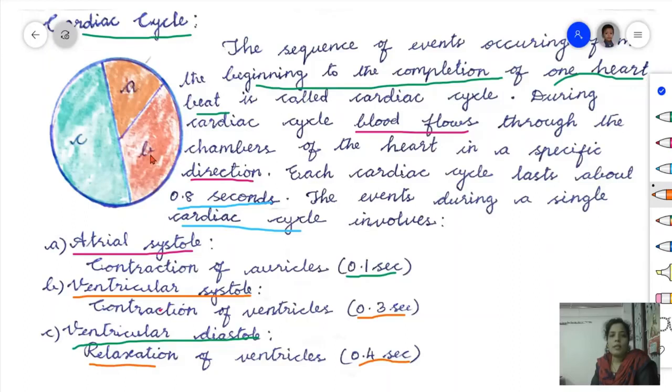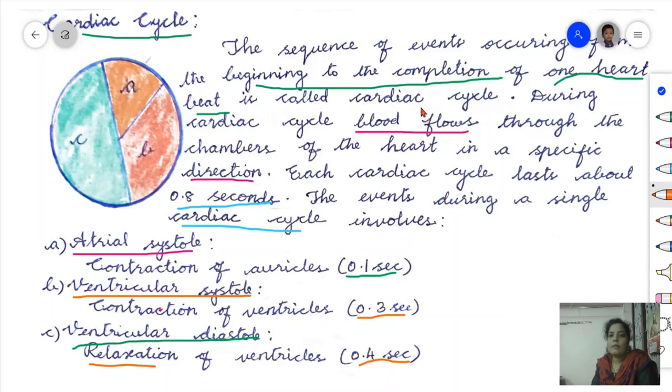Number 2, ventricular systole, timing 0.3 seconds. Number 3, ventricular diastole, timing 0.4 seconds. Have you all understood? Yes. Now see the questions. First one, what is cardiac cycle? That is a 2-mark question. Answer: the sequence of events occurring from the beginning to the completion of one heartbeat is called the cardiac cycle.